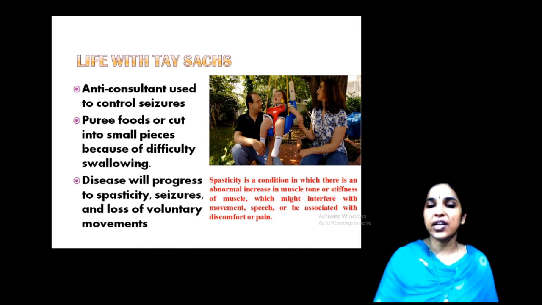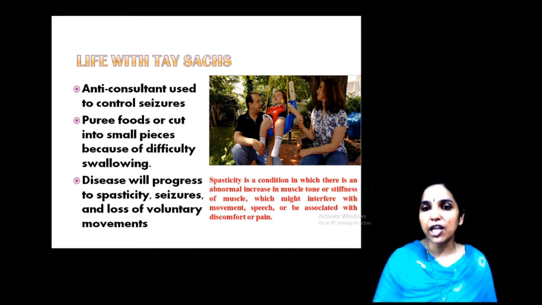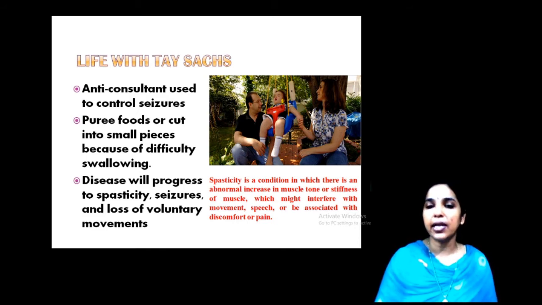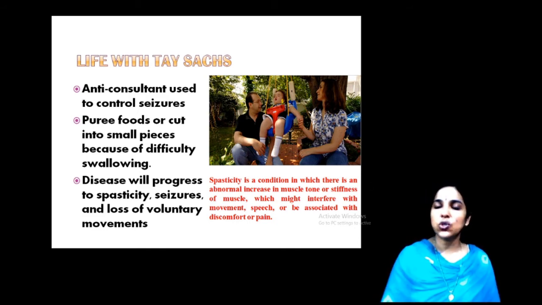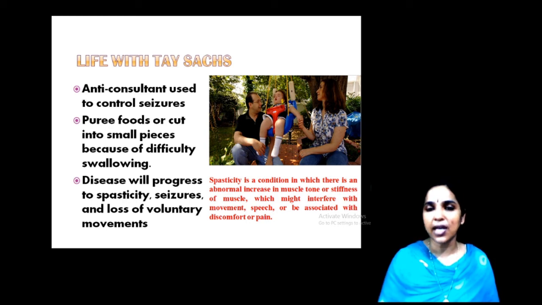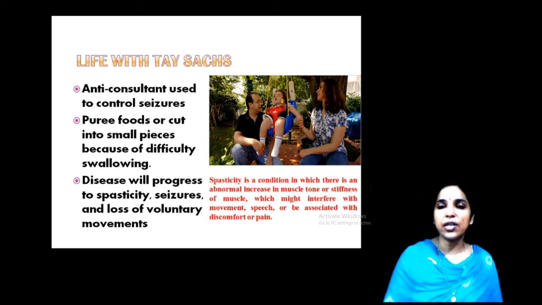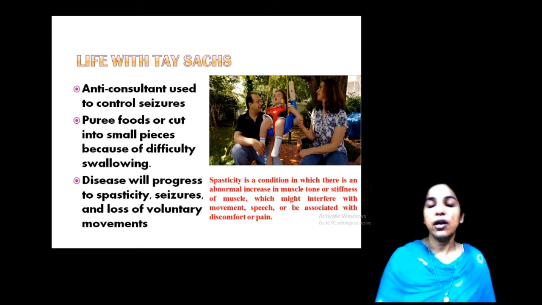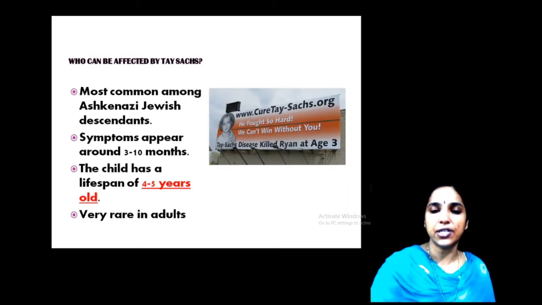Muscle stiffness will be there, which interferes with movement; the patient cannot move properly, cannot speak properly, and then pain will be there. So, a total discomfort life, because we already told you it mainly affects the infant period. Foods cannot be chewed, so pureed foods have to be given because of difficulty in swallowing. When the disease progresses, loss of voluntary movements will be the result. So, life with Tay-Sachs is very difficult.